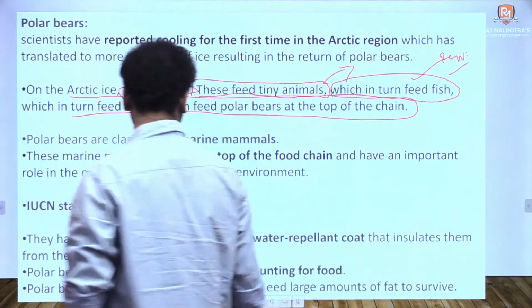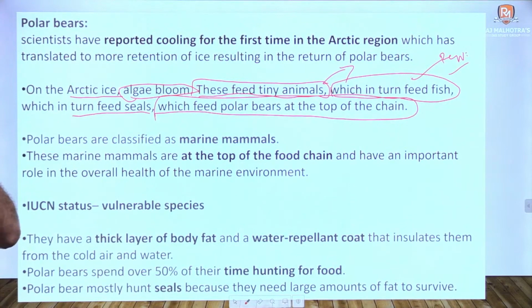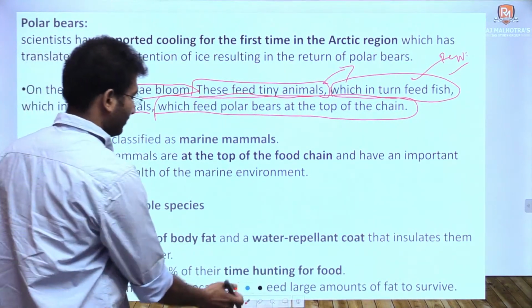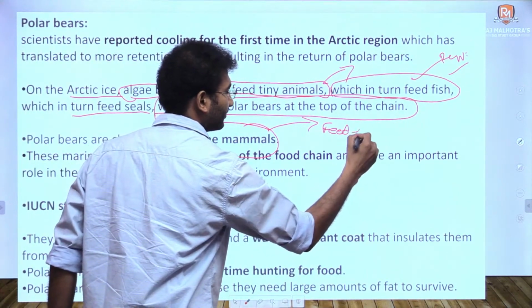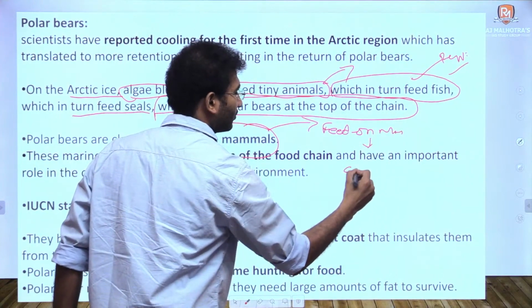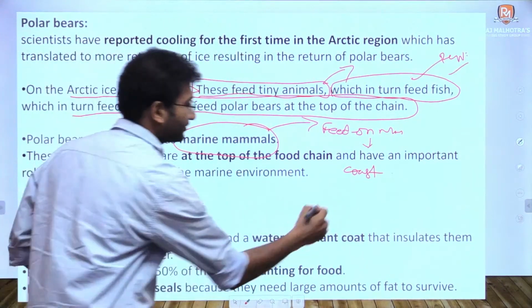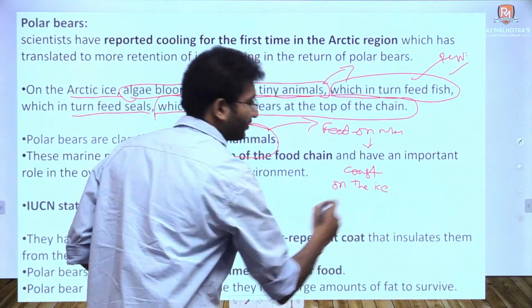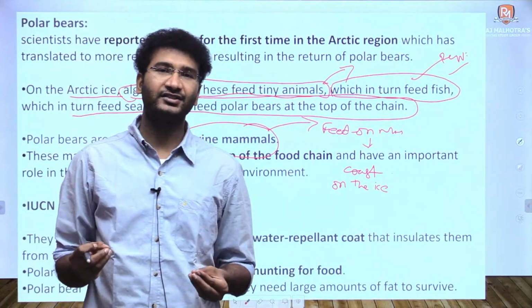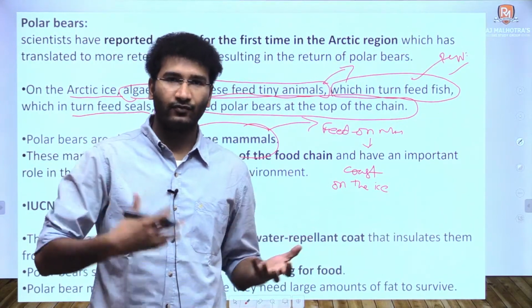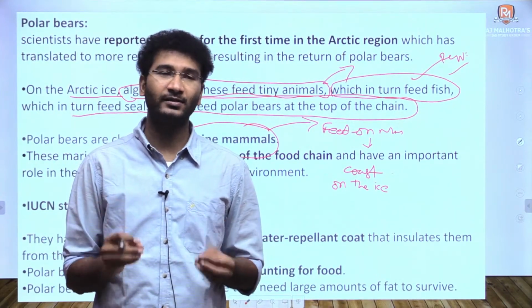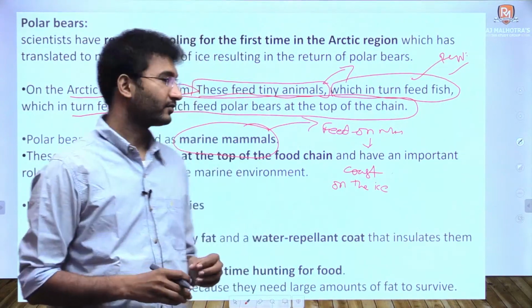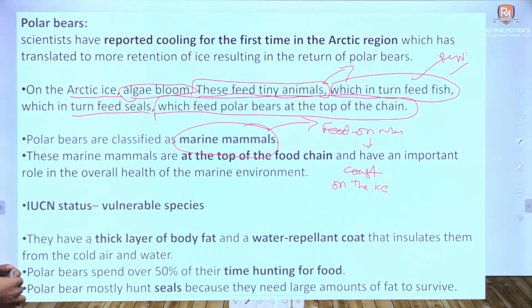Firstly, polar bears are classified as marine mammals. Why are they called marine mammals? Because these are mammals which feed on marine life, but they stay on the coast or on the ice. On certain sheets of ice, the polar bear tends to float along with the ice. When and where it gets to see the seals, it hunts, and 50% of the total time it spends living, it tries to hunt. Next, these marine mammals are at the top of the food chain and have an important role in the overall health of the marine environment.